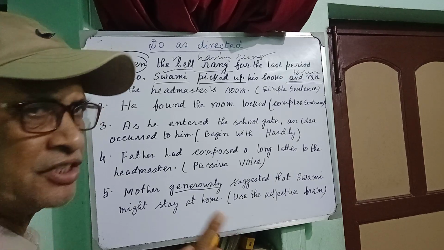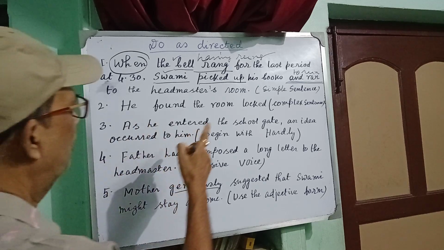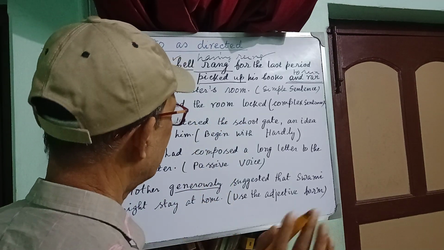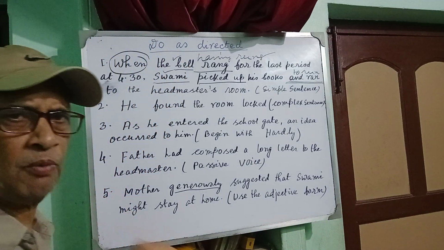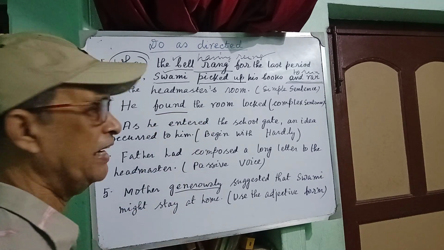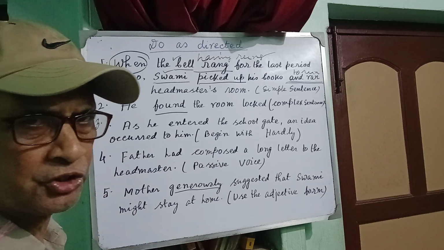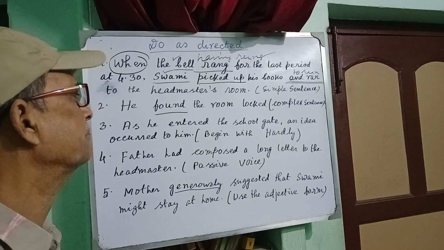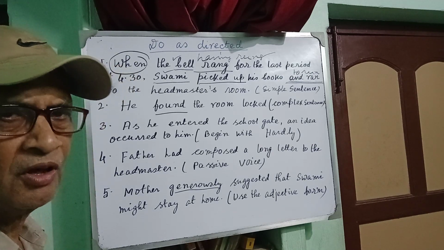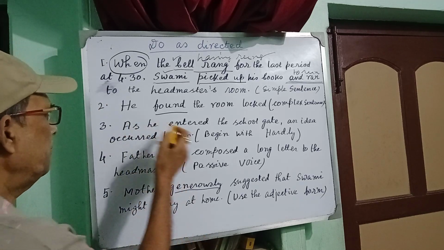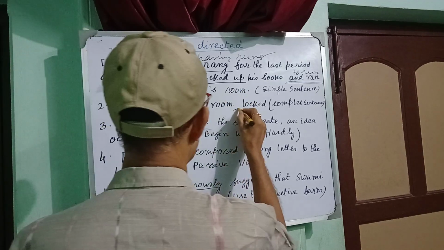Now come to my second example. He found the room locked. I have asked you to turn it into complex sentence. There is only one finite verb, that is found. Find, found. He found the room locked, and you are at liberty to use noun clause, object to the verb. He found that the room was locked.